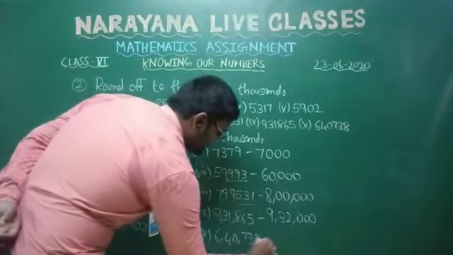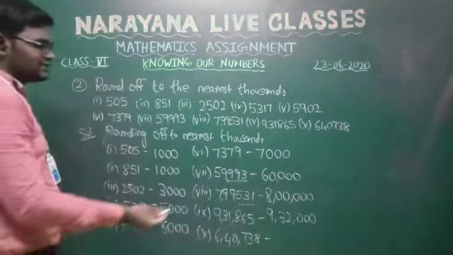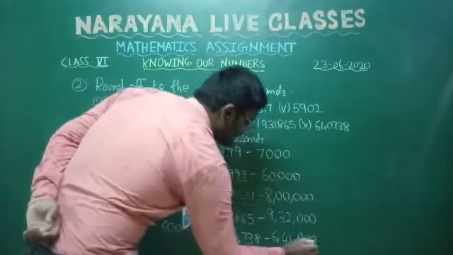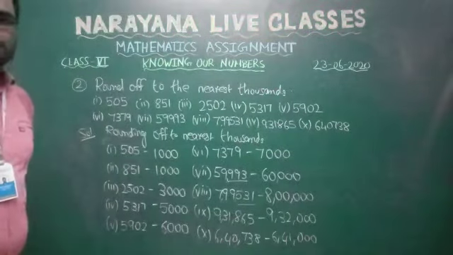And the last one is 6,40,738. So here this number is also greater than 500. So if you are adding 1,000, it will become 6,41,000. This is the nearest 1000. Clear, students?